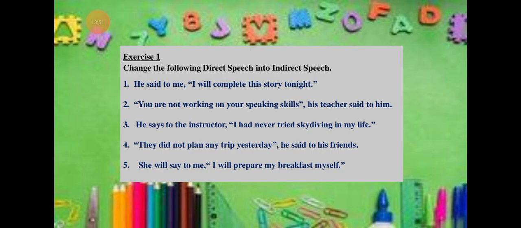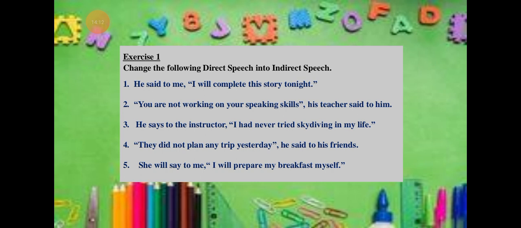Now we're having an exercise. He said to me, I will complete this story tonight. It changes into he told me that he would complete his story tonight.